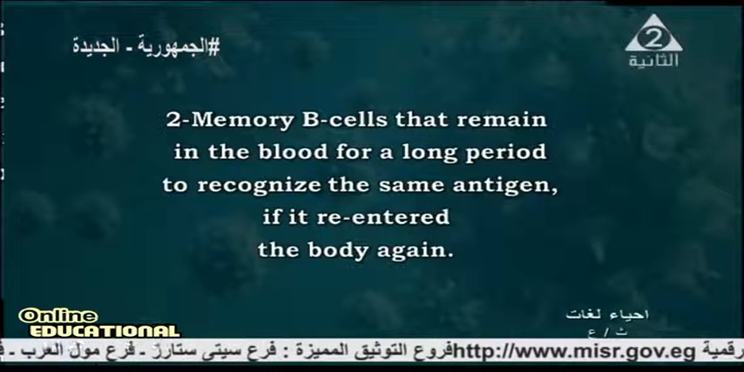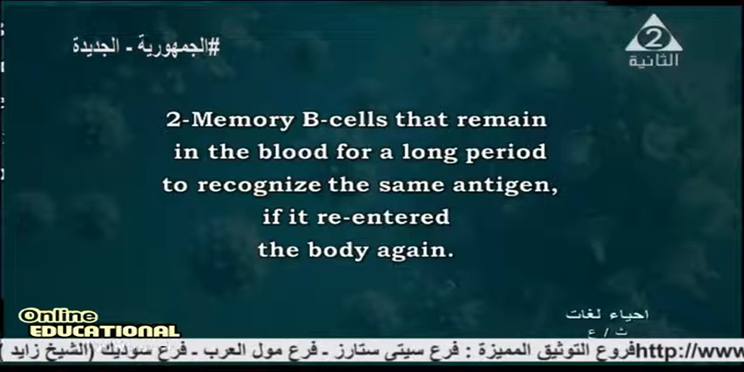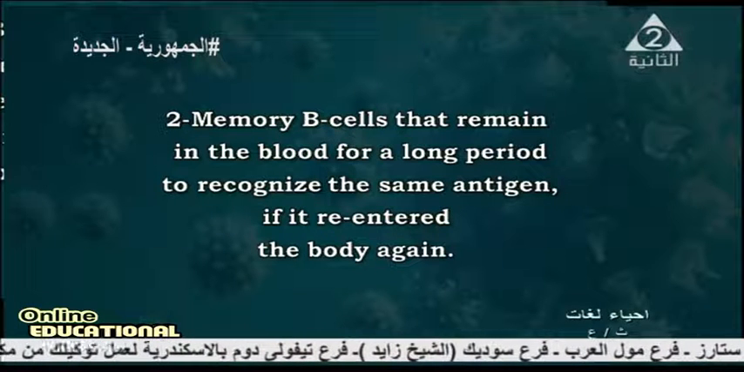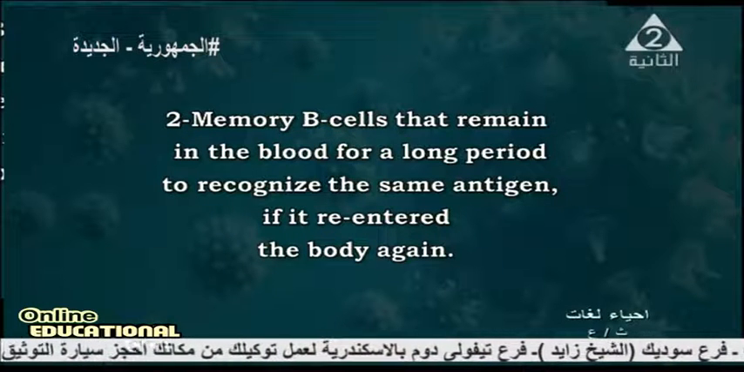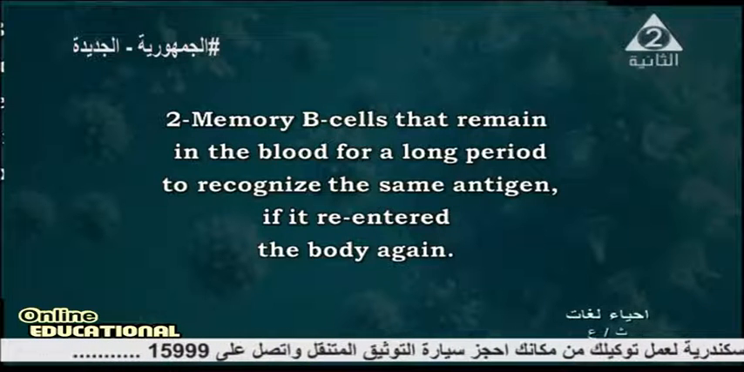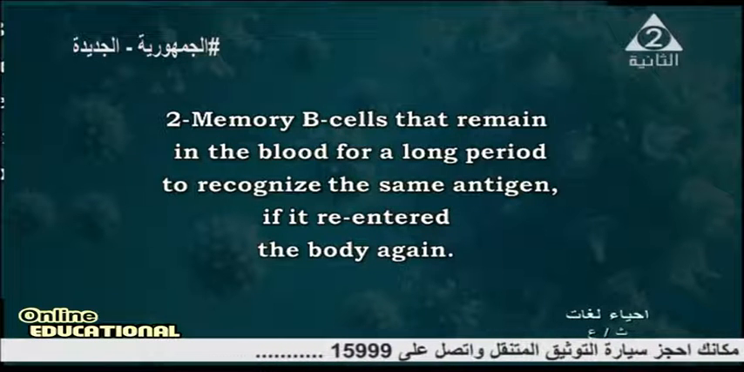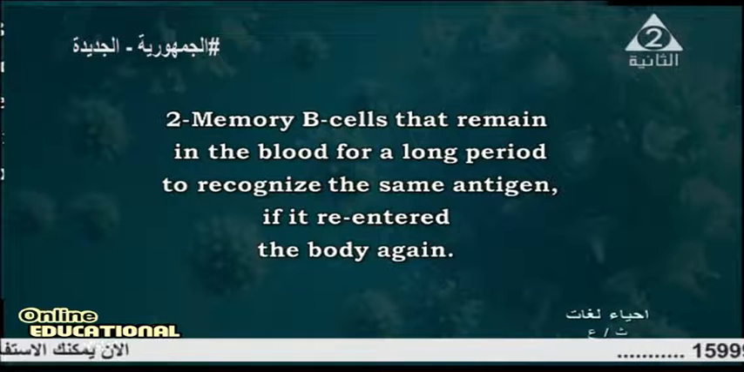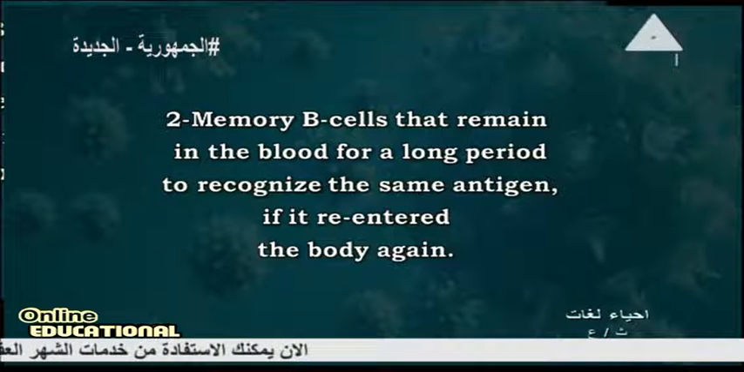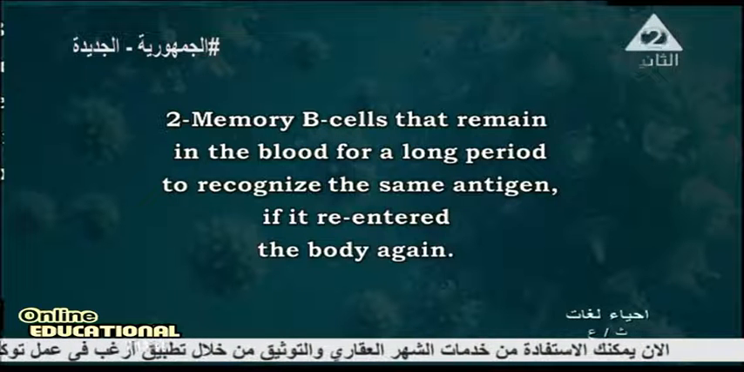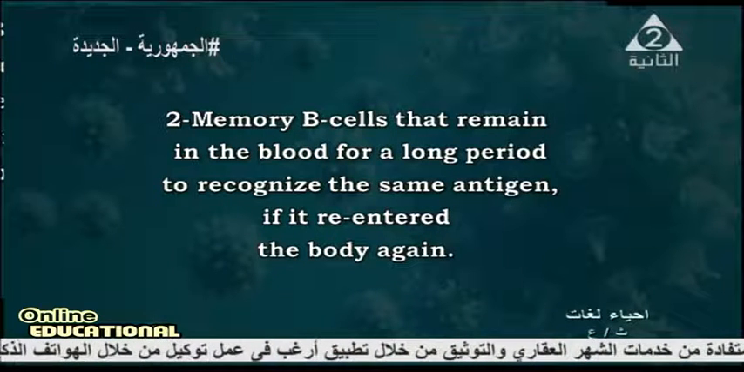The second is the memory B cells that remain in the blood for a long period to recognize the same antigen if it re-enters the body again. Don't forget, when you talk about the memory B cell, you must say it recognizes the same antigen which re-entered the body again. After that, it kills these microbes.